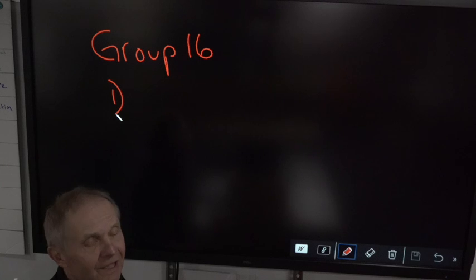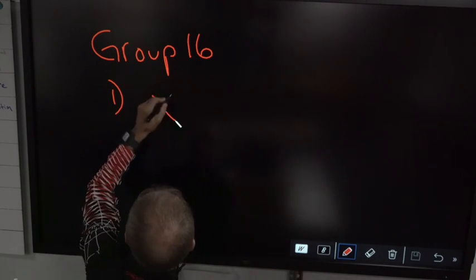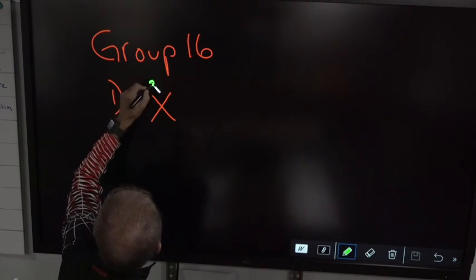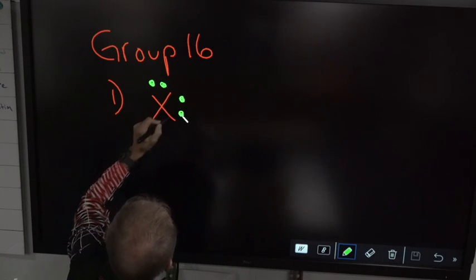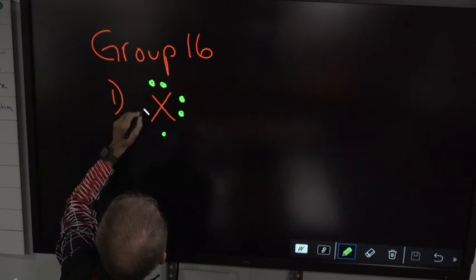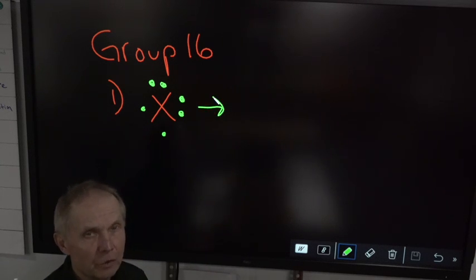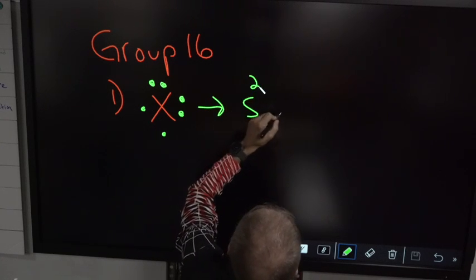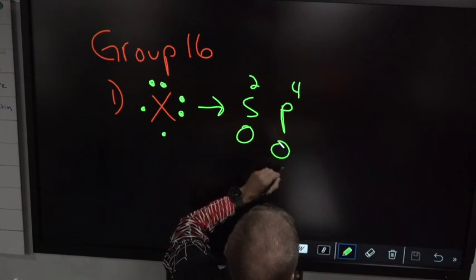Group 16 looks like this. 4 electron dot. It's got a pair at 12, a pair at 3, single, single. And how come? Because the valence shell of group 16 looks like this. The S2 and P4. So we have this.